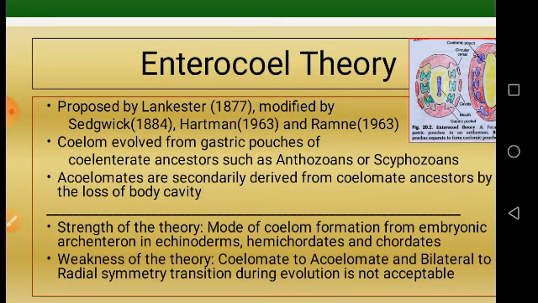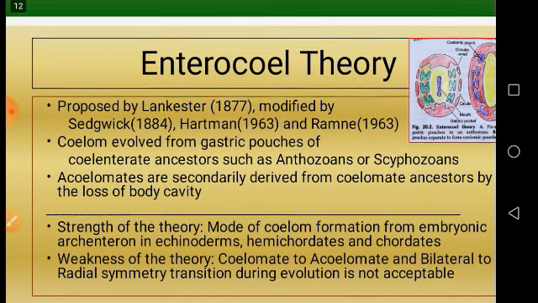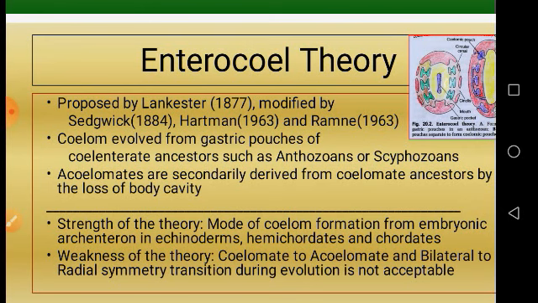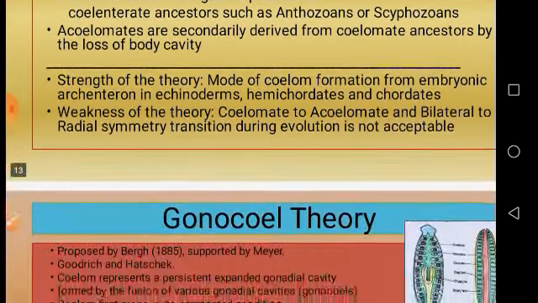In the evolutionary history of the Animalia, first acoelomates and then coelomates developed, and radially symmetrical animals were formed first, and then bilaterally symmetrical animals. But according to the enterocoel theory, the reverse is true. That's why this theory is also not accepted.